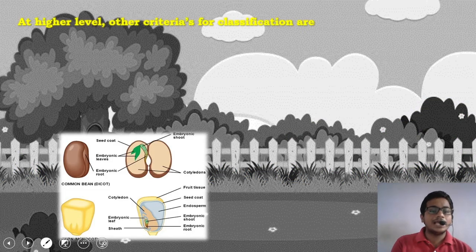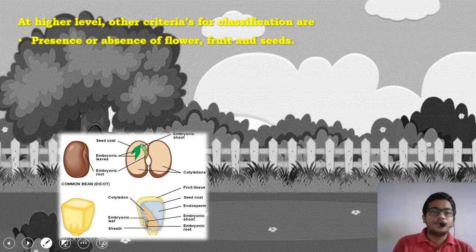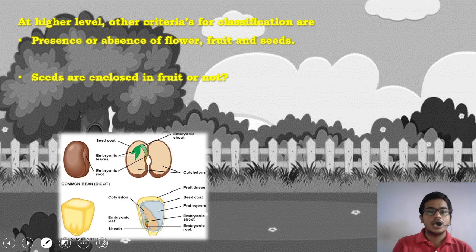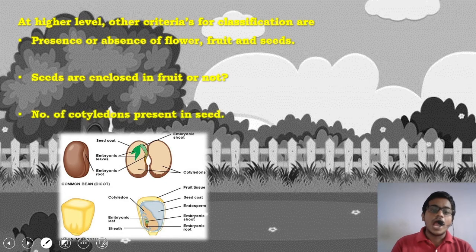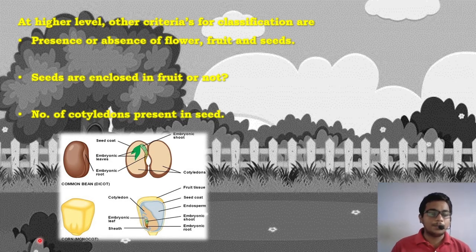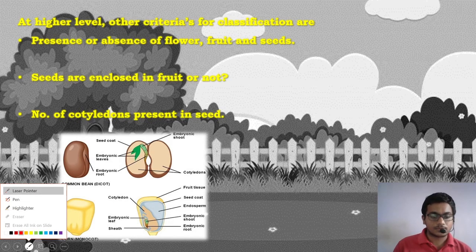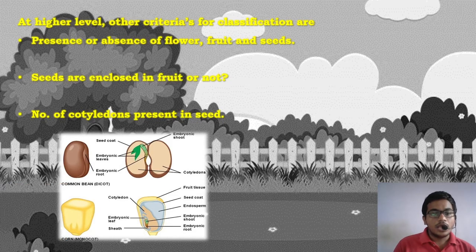Now, at a higher level, there are various criteria for classification. One of them is presence or absence of flower, fruit and seed, whether a plant has flowers, fruits, seeds, etc. or not, whether those seeds are enclosed in a fruit or not, and how many cotyledons are present in that particular plant seed.